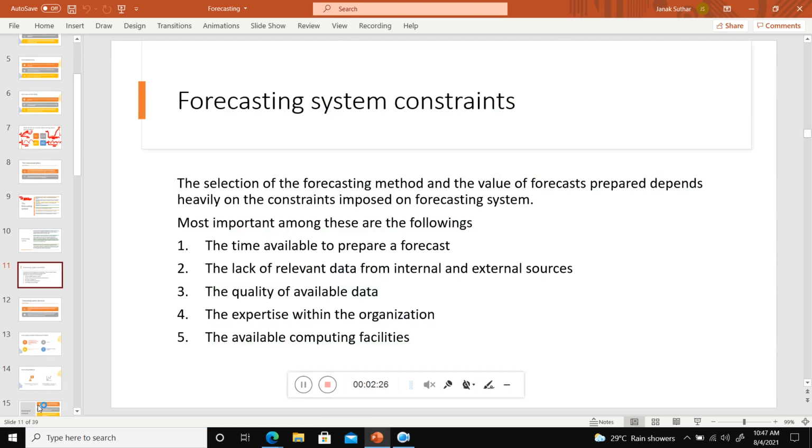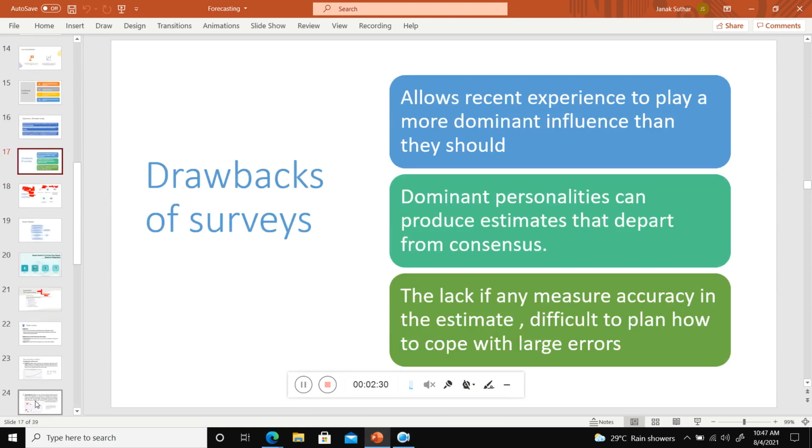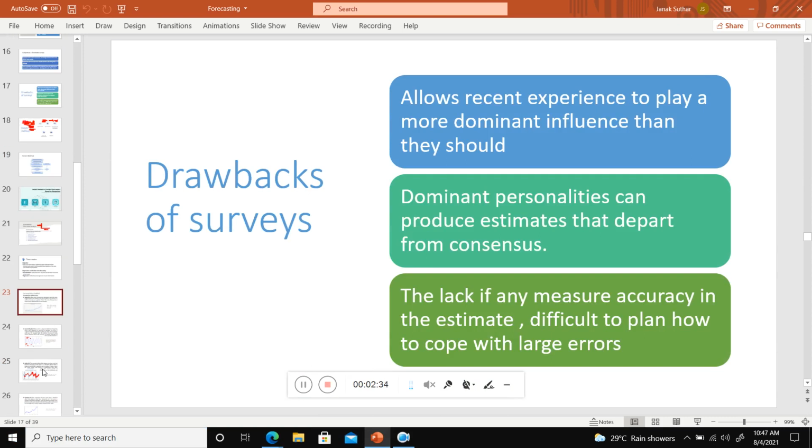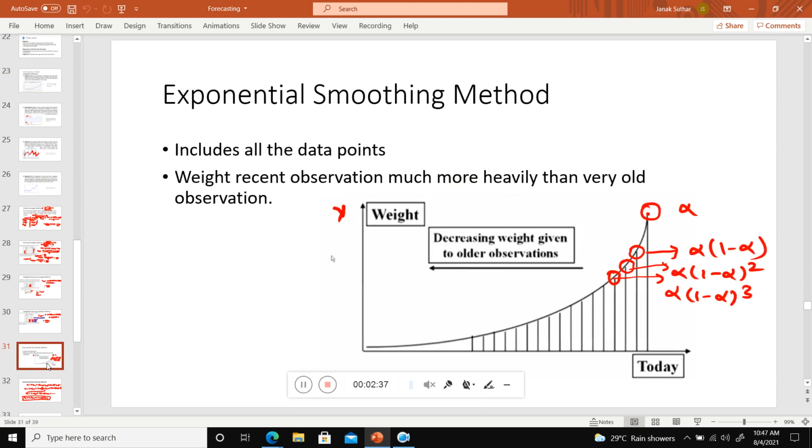So you can see, we already discussed the exponential smoothing method, and the principle of exponential smoothing is that you need to give very high weight to recent data. Then the prediction will be more accurate if some type of trend is followed by your demand, like continuously increasing or continuously decreasing.